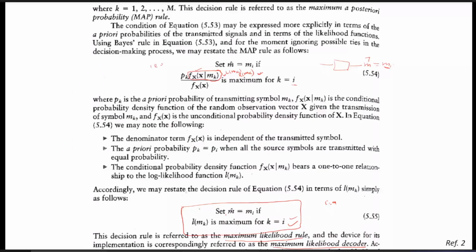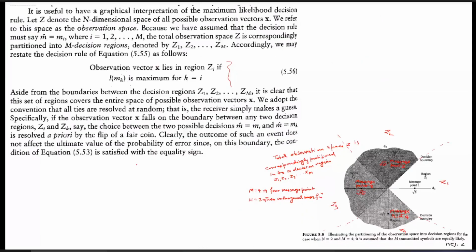This rule is simply called the maximum likelihood rule, and the decoder which is being used to maximize this L(mk) is called the maximum likelihood decoder. Now, the same thing we can also understand graphically. So let us see how we can understand it. That is for the graphical representation.